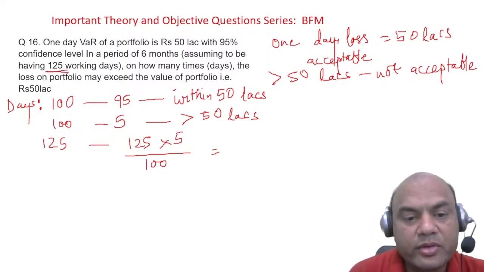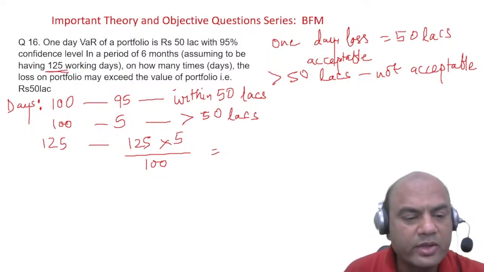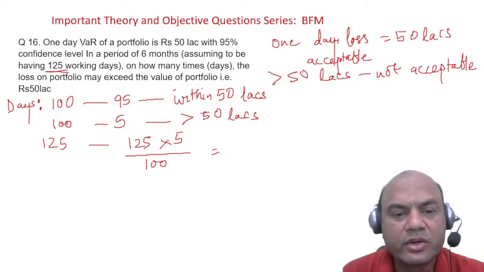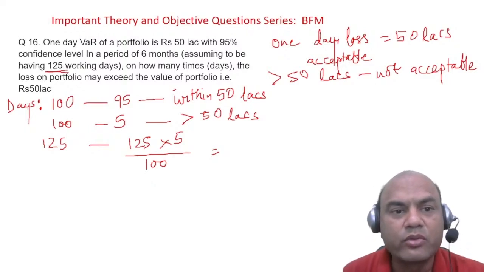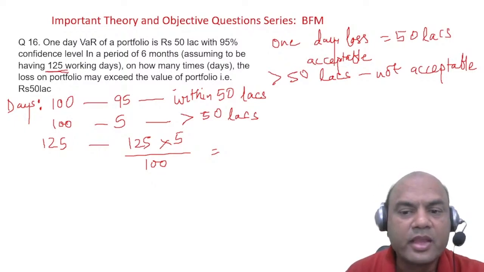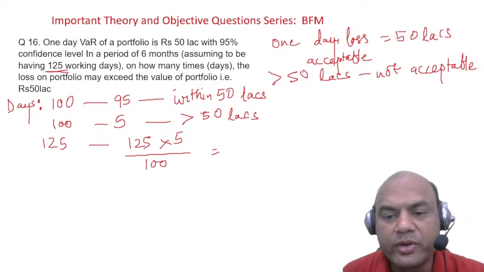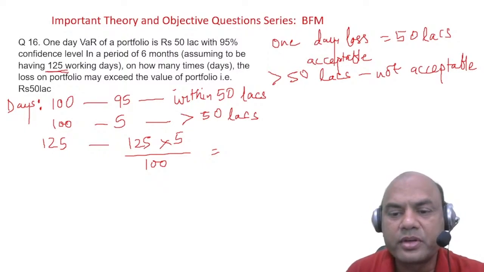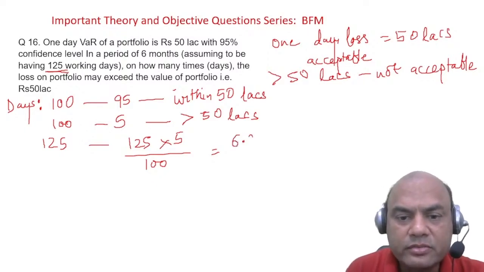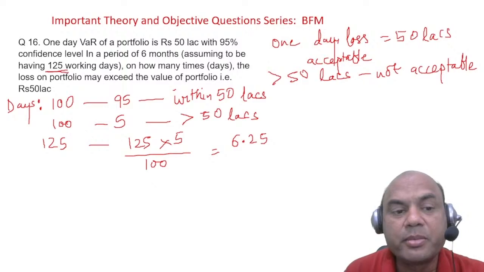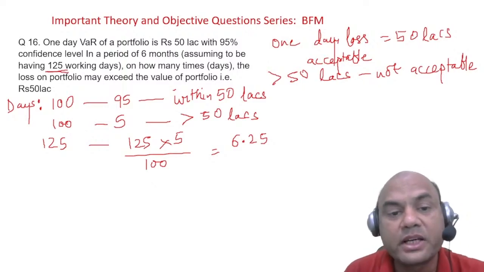125 into 5, or directly solve it like this. You can do it on the calculator. That's simple, isn't it? Don't apply your brains in the exam. We have to save our brains for some difficult tasks. Don't waste them on calculations. So 125 into 5 divided by 100 is 6.25 days. So for 6.25 days, my loss will be beyond 50 lakhs, and that is the answer.